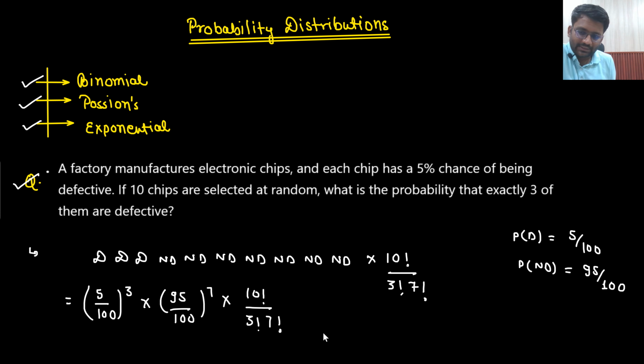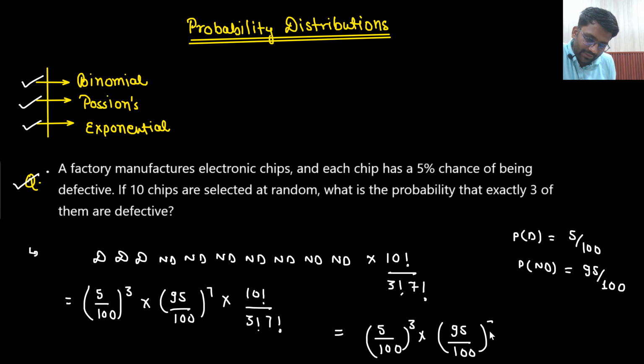Now can I write down this answer in a different way? Can I write down this answer in this way? 5 by 100 to the power 3 multiplied with 95 by 100 to the power 7. Can I write down this particular thing as 10C3? Isn't it 10C3 only? What is the meaning of 10C3? Sir, what is the meaning of NCR?